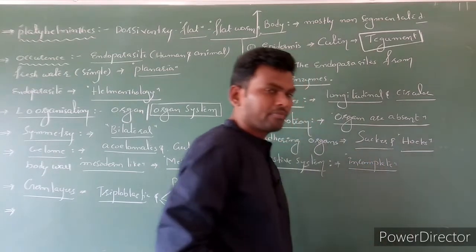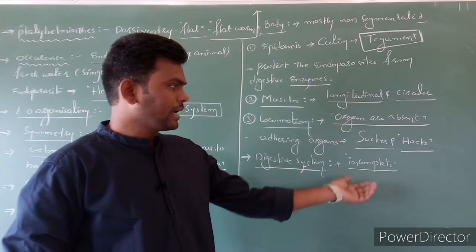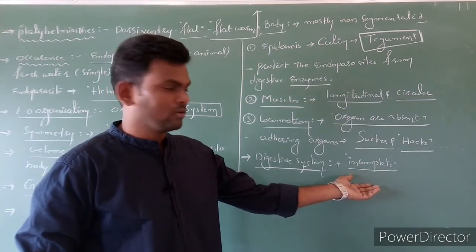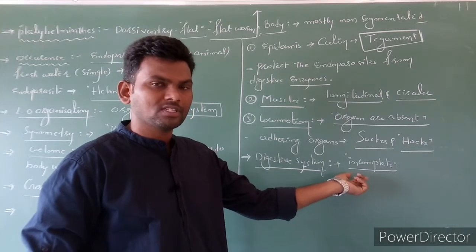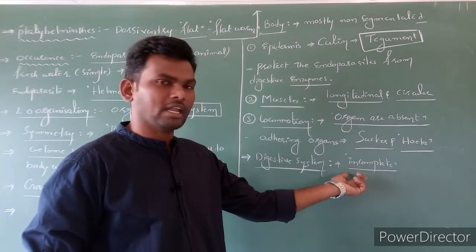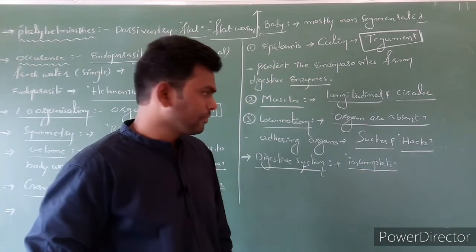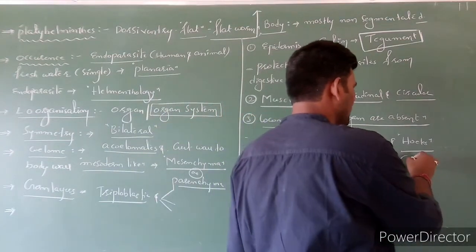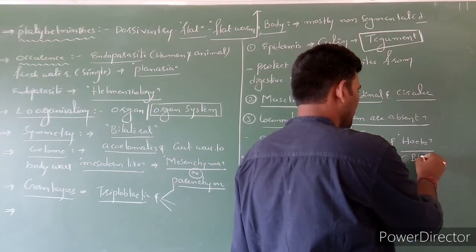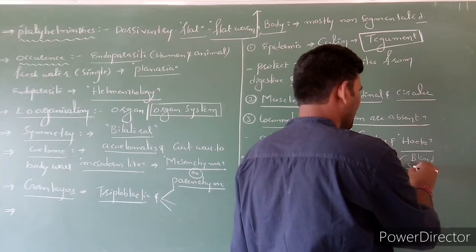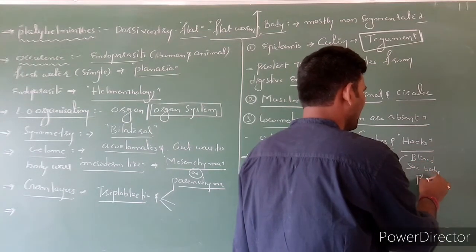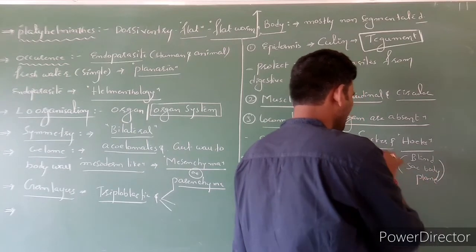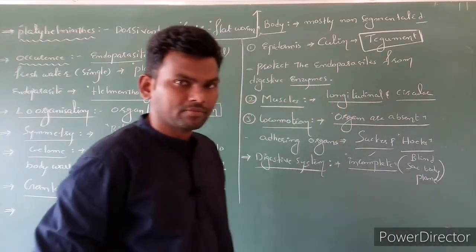You know very well what is the meaning of incomplete digestive system: only one external pore is present, which acts as anus as well as mouth. It is also called a blind sac body plan, nothing but an incomplete digestive system.